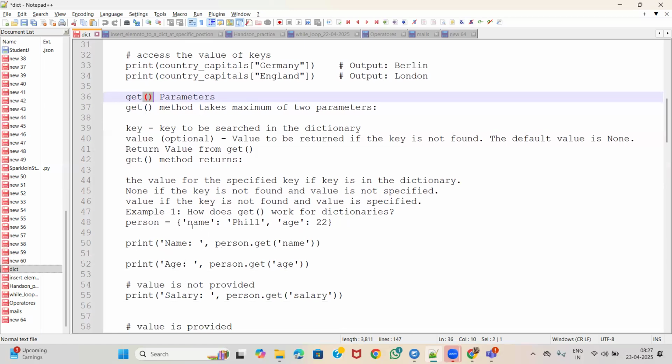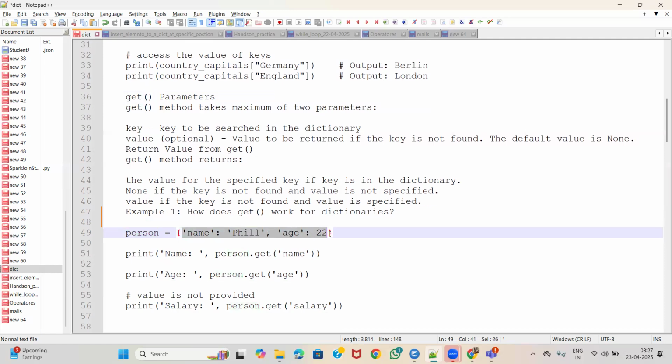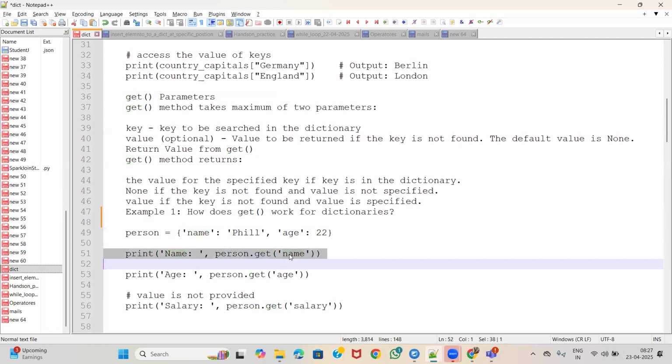See, if you observe here, I have a dictionary called person. Person has name and age as the keys. So get is also another method to access the dictionary elements. But we should provide which key we would like to see. That key name we should pass inside the get method. So here we are trying to get the value of name that we have given here, and then we will be getting the output as Phil.